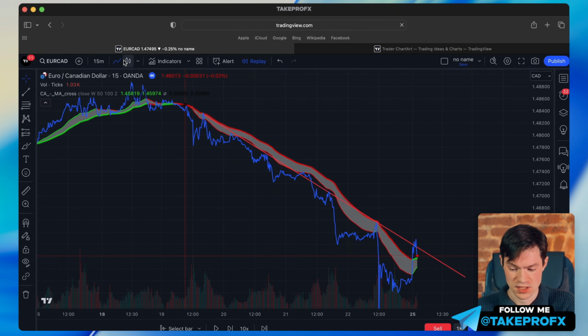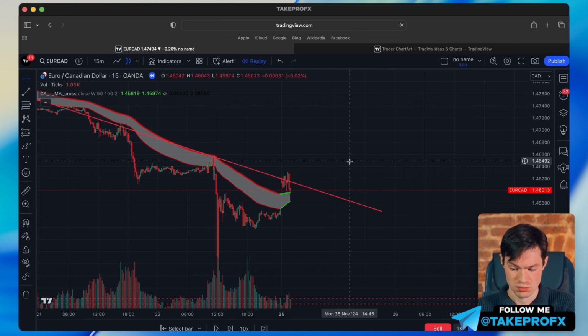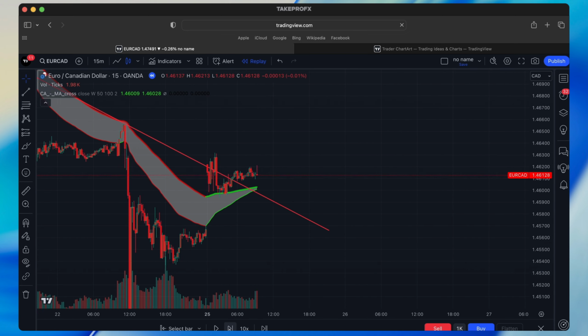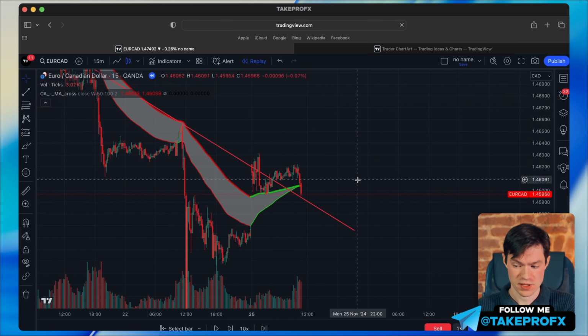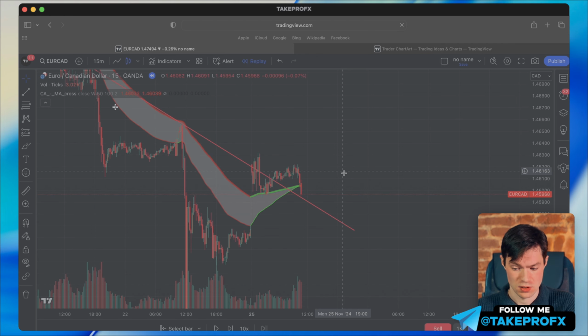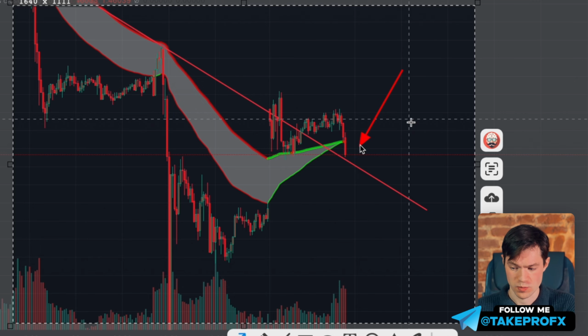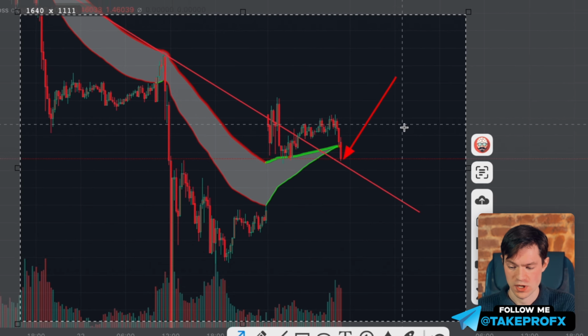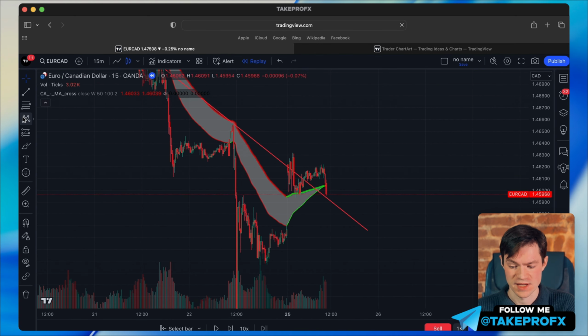And now our task is to wait for its breakdown and retest. We have a great breakdown of this trend line, and also we have its testing. Here we have our entry point, and our task is to open a position of the rise with a clear stop loss and with a clear take profit.